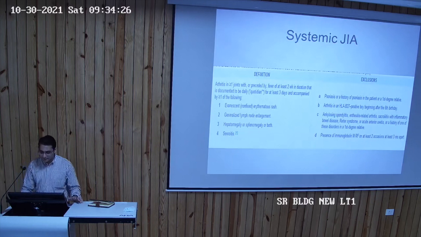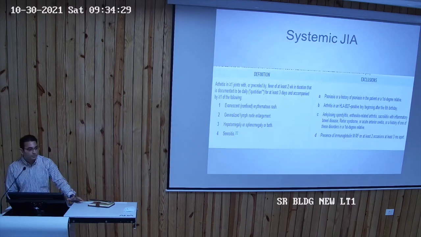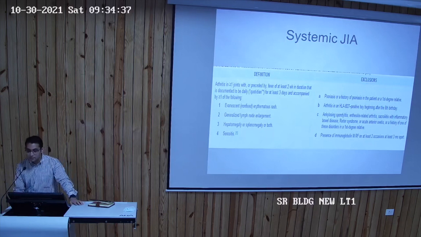In the ILAR category, they also have exclusions. So basically, they want to remove and exclude all the other categories when you're classifying a child as systemic or as poly or as oligo. So the exclusions in this are psoriasis, arthritis in a B27 positive boy. HLA-B27 positive basically is a gene marker of ankylosing spondylitis.